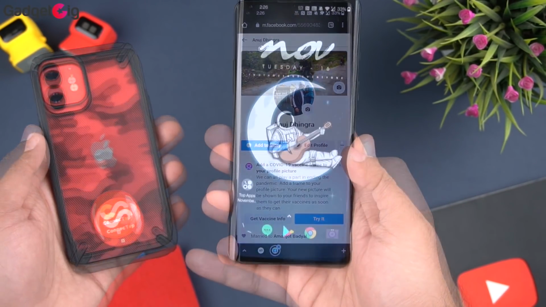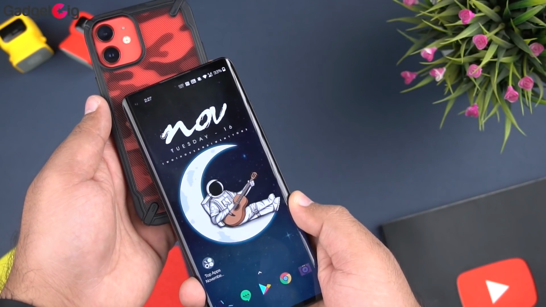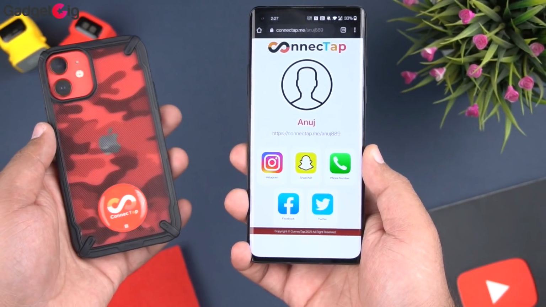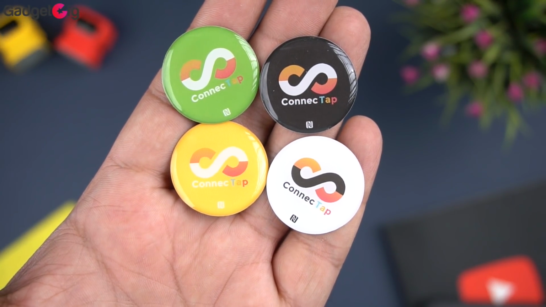phone but anywhere. And guys, this app is free, but you need to purchase the NFC tag, which is available in a few different colors on the Connect app website.